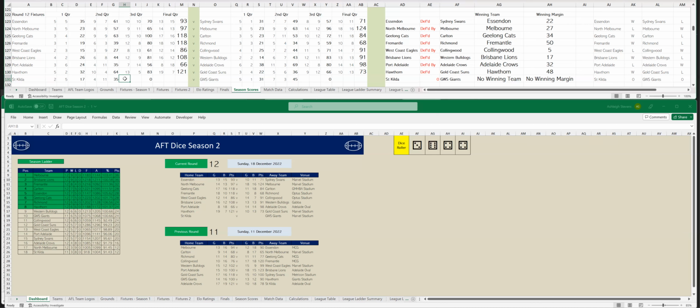Third quarter, St Kilda have kicked 3 goals, 6, so that's 7 goals, 17. To GWS, 4 goals, 4, so that's 11 goals, 7. And at three-quarter time, GWS are leading by 14 points. All right, let's go to the last quarter. St Kilda have kicked 4 goals, 3, so that's 11 goals, 20. To GWS, 2 goals, 1, so that's 13 goals, 8.